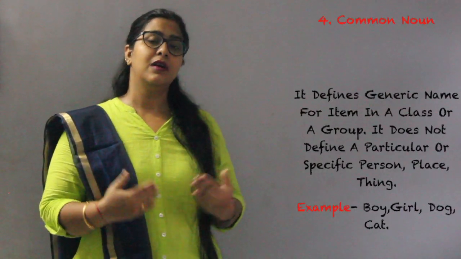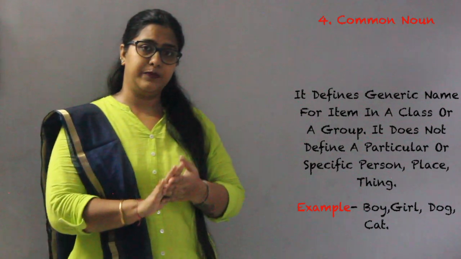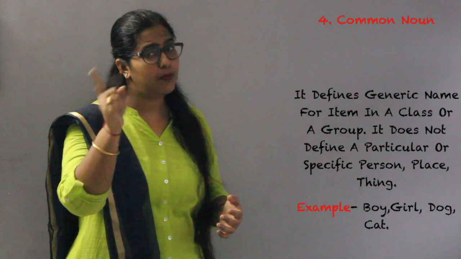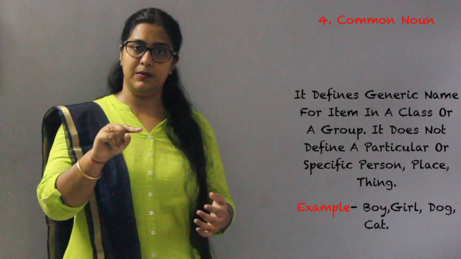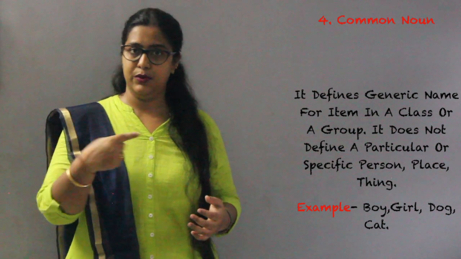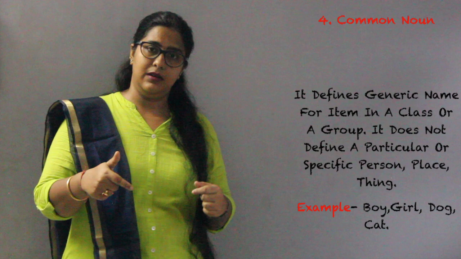Moving on to the next part, which deals with common noun. A common noun defines generic name for item in a class or a group. It does not define a particular or specific person. It can be an overall view. Means it can be a boy or a girl.